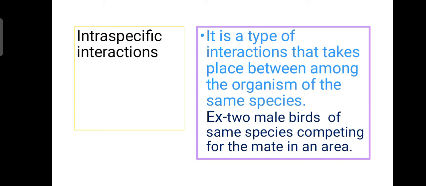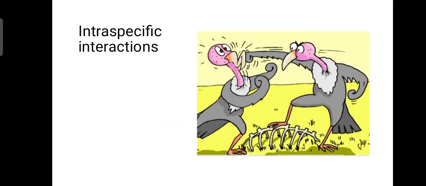So this is the interaction between the same species, right? Here male birds compete to attract the female bird by dancing or showing their colorful feathers. For example, the peacock shows its colorful feathers to the peahen to attract and get a partner. Here is an amazing picture, students. You may see intraspecific interaction between these two birds.